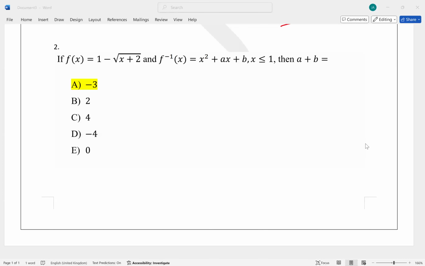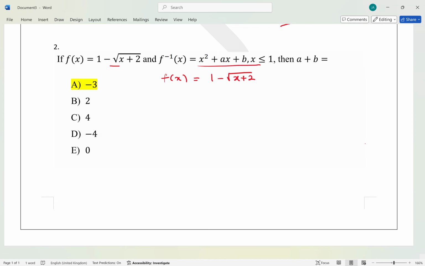So this question, we want to find a plus b. We are given our function f of x. We want to find f inverse, which is this one. So now let's see f of x. Let's analyze this one. F of x is 1 minus root of x plus 2.